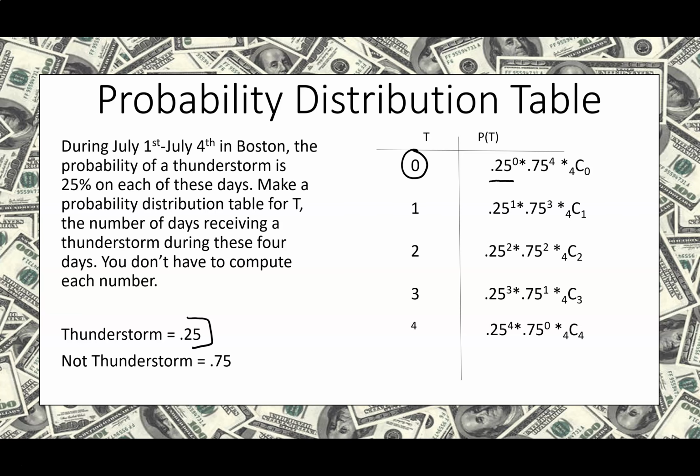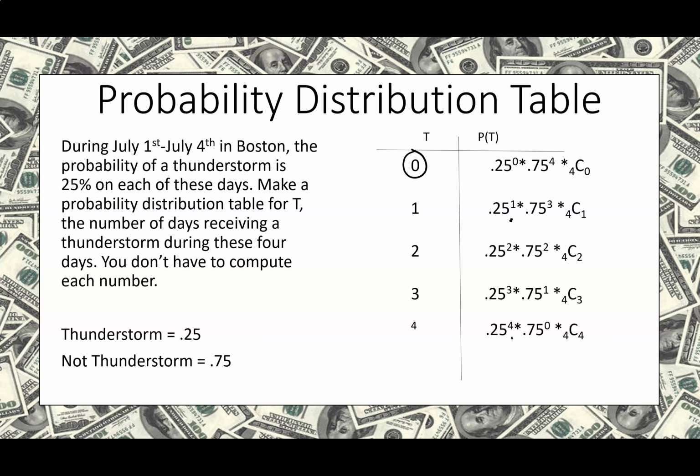Then the next thing you multiply by is your percentage of not thunderstorm. And since there are 0 thunderstorm days, you want to have 4 not thunderstorm days. Remember, these two numbers right here should add up to 4 in this situation because we're talking about 4 days.